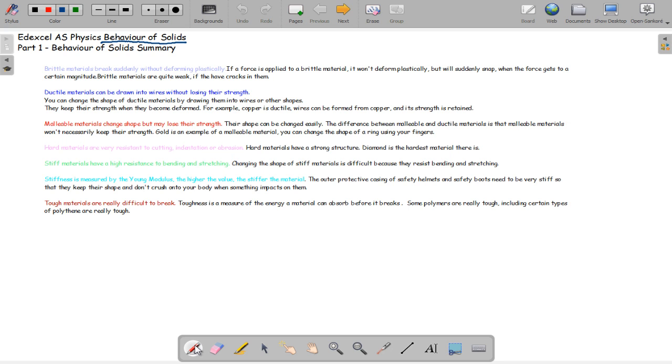Tough materials are really difficult to break, and toughness is a measure of the energy a material can absorb before it breaks. Some polymers are really tough, including certain types of polythene.